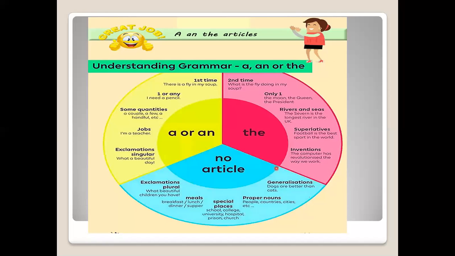The computer has revolutionized the way we work. Okay, the computer was an invention. So the mobile phone. So when we are talking about some inventions, it will always take the. There are also some places where we do not use any article. First one is when we are talking about plural exclamations. When we are talking about plural exclamations, then it will never take any kind of article.